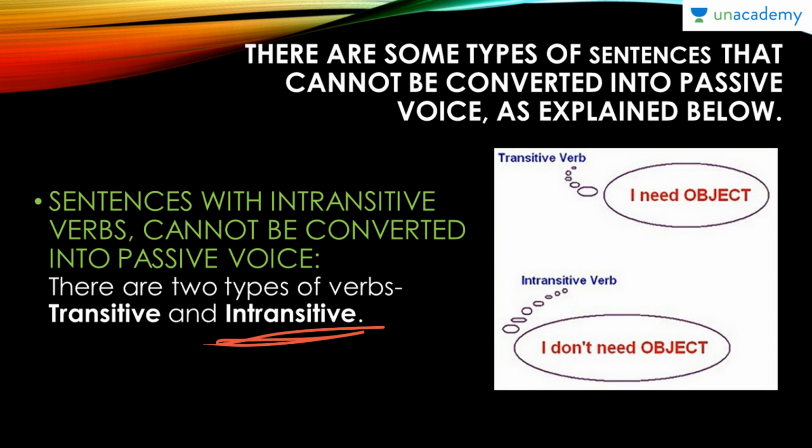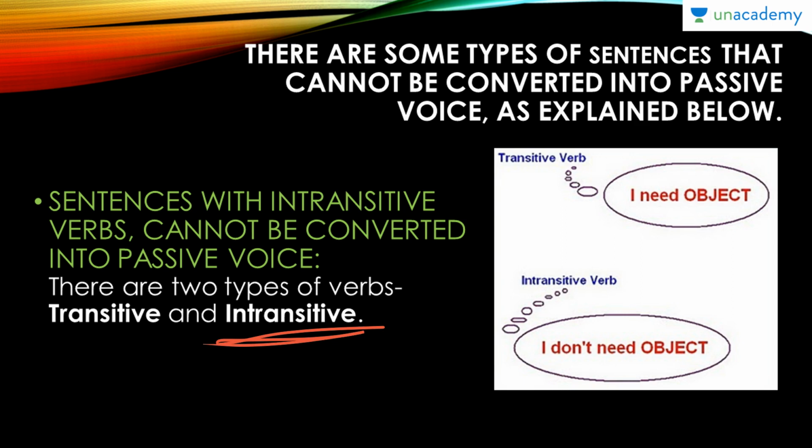There are some other verbs called intransitive verbs, wherein the verb doesn't need an object for the sentence to give a complete meaning. Say for example, he laughs. He laughs is a fully structured sentence on its own, however simple. Now if a sentence has an intransitive verb like he laughed, you can't convert it into passive.